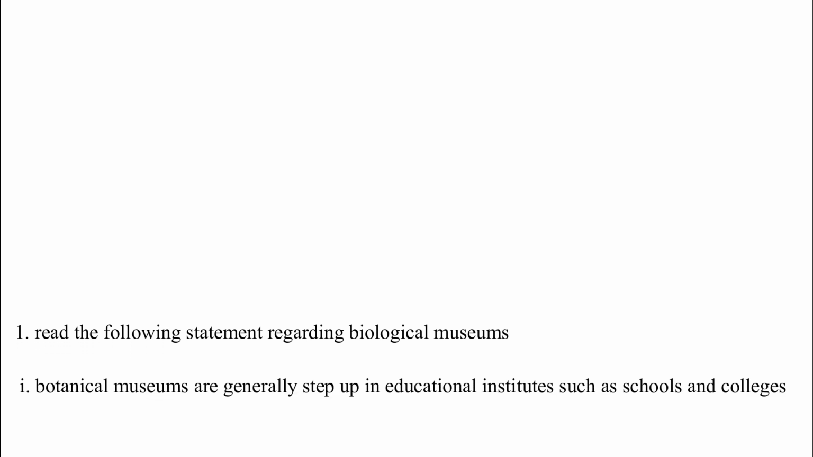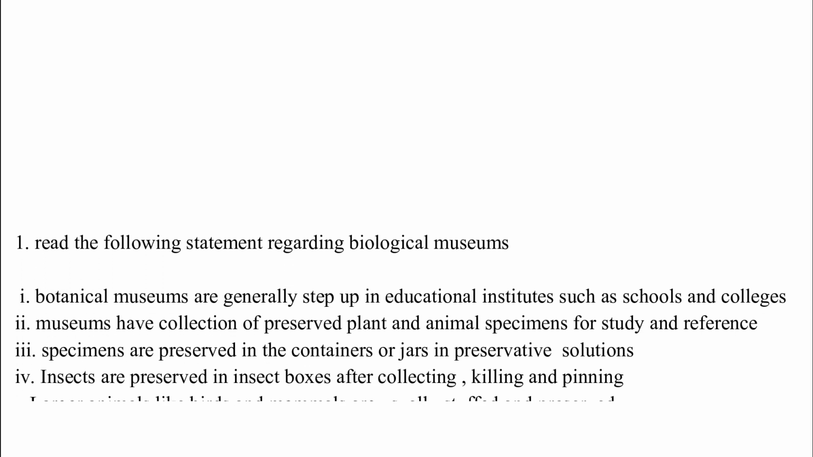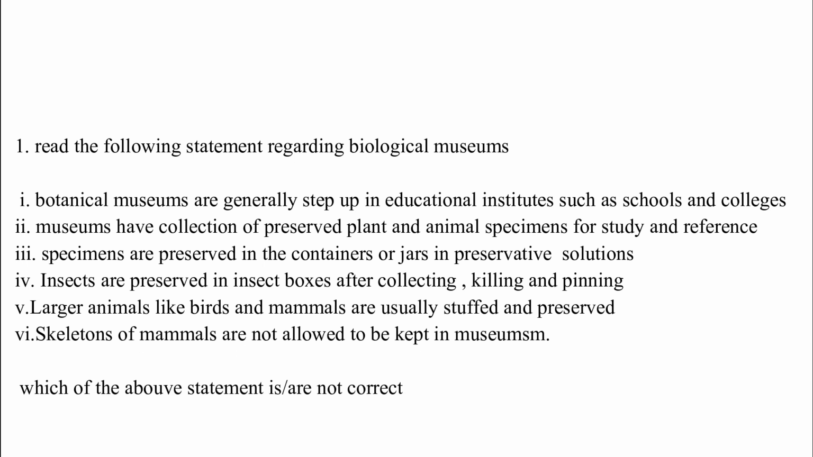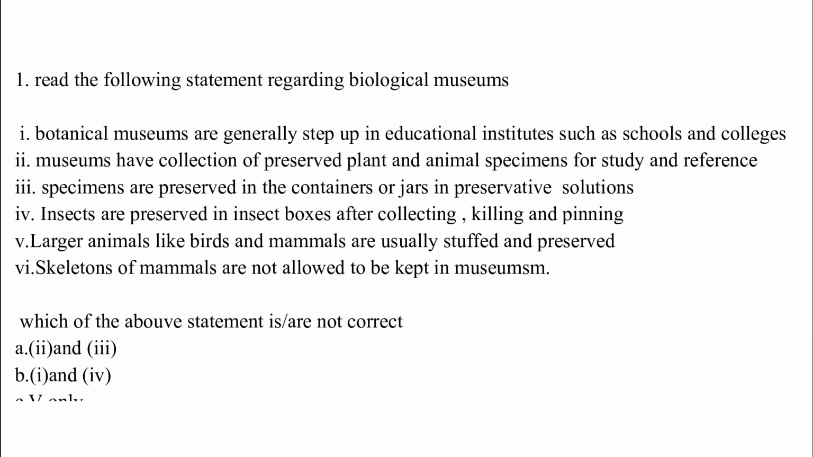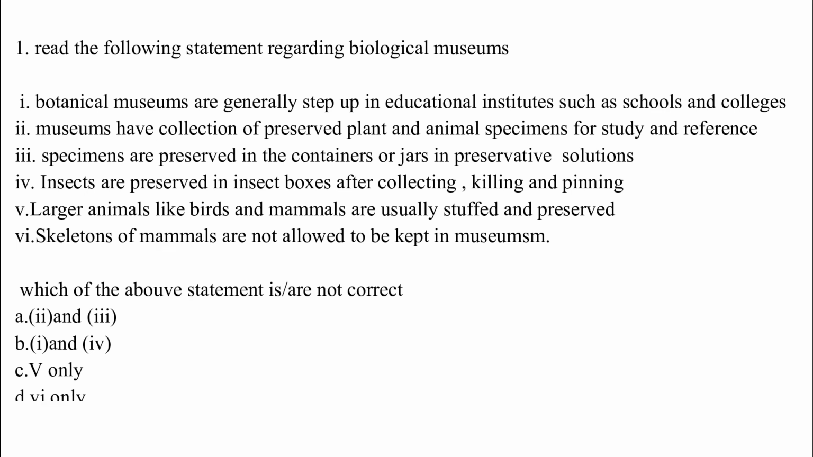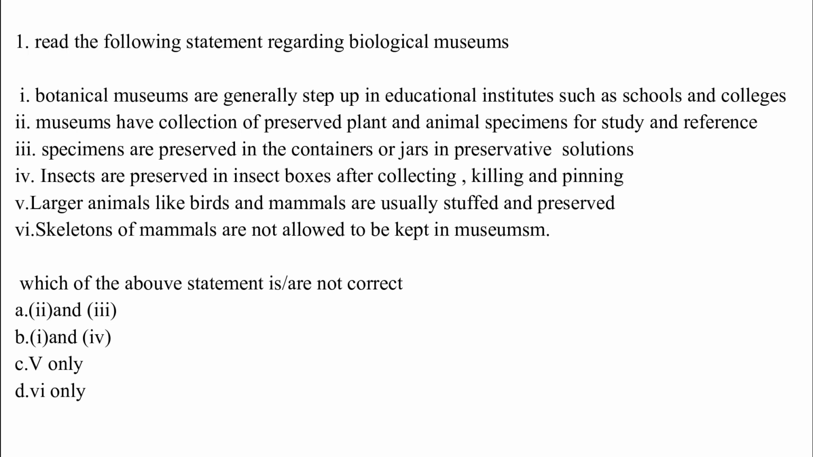Read the following statements regarding biological museum. 1. Botanical museums are generally set up in educational institutes such as schools and colleges. 2. Museums have collections of preserved plant and animal specimens for study and reference. 3. Specimens are preserved in containers or jars in preservative solution. 4. Insects are preserved in insect boxes after collecting, killing and pinning. 5. Large animals like birds and mammals are usually stuffed and preserved. 6. The skeletons of mammals are not allowed to be kept in museums.